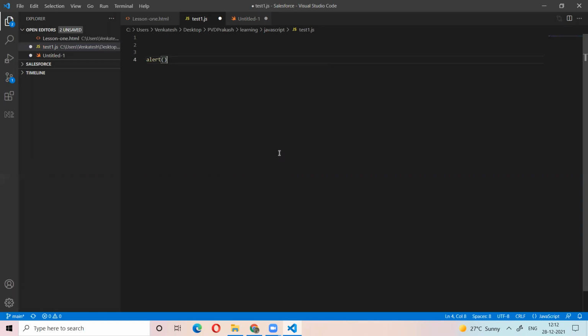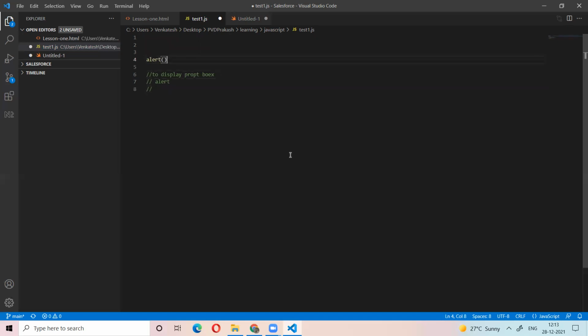This function we have not defined, but it's already defined. That's why we directly call this function. So the alert function: first, why are we using this function? This function is useful to display boxes, prompt boxes. Second thing, what is the function name? Alert. Third thing, what are the arguments we need to pass?